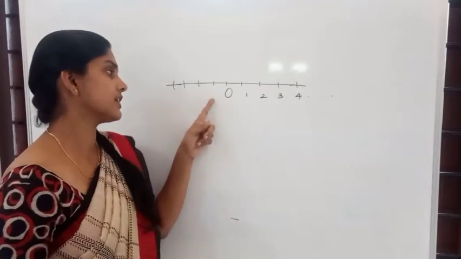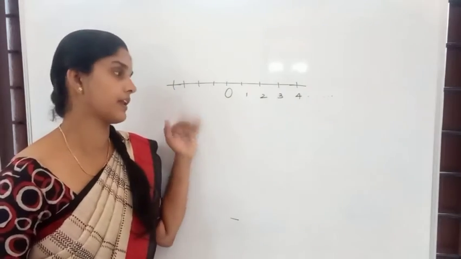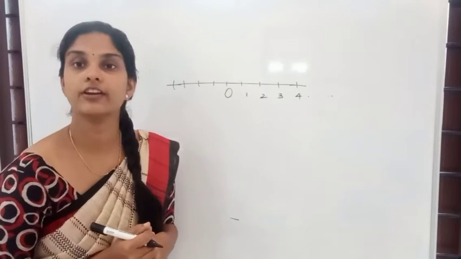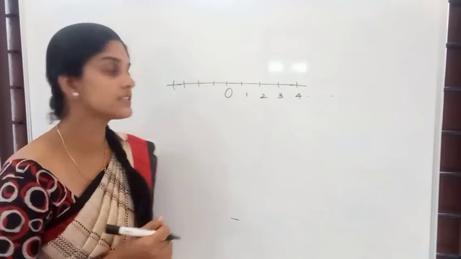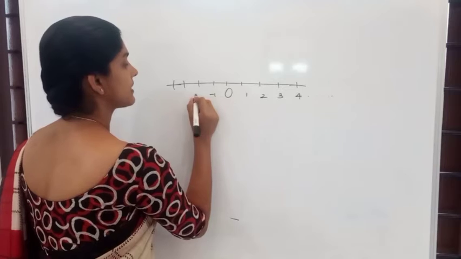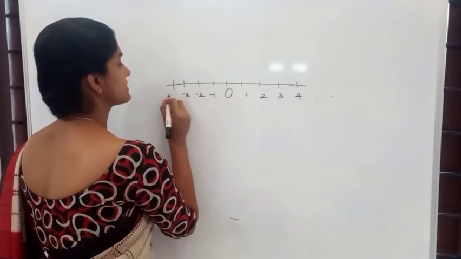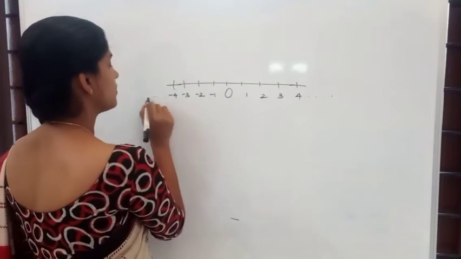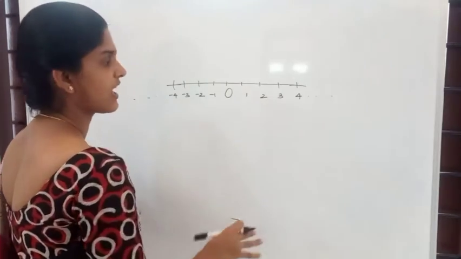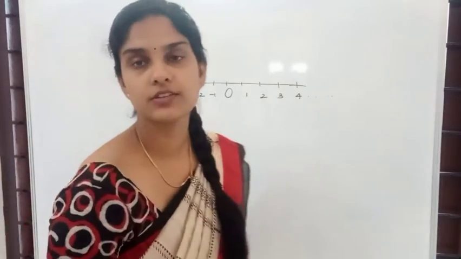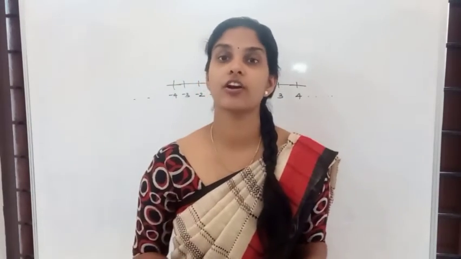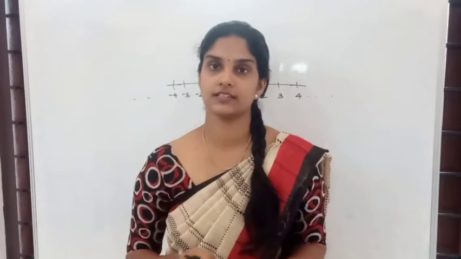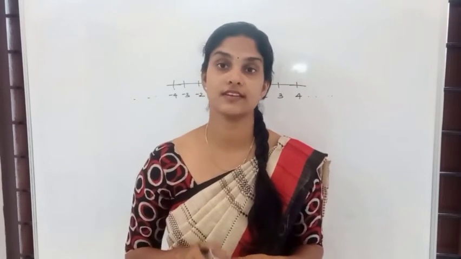And to the left side of this number line, we'll be having negative numbers, right? Minus 1, minus 2, minus 3, minus 4, etc. It will go on like this. It won't have any ending. So that is a number line. What do we call this? We call it a number line. A line that is used to represent the numbers.